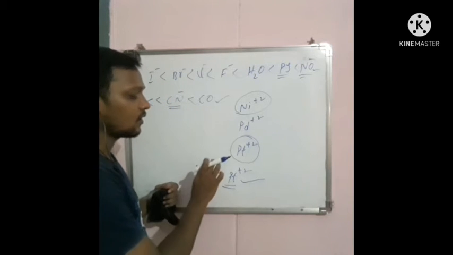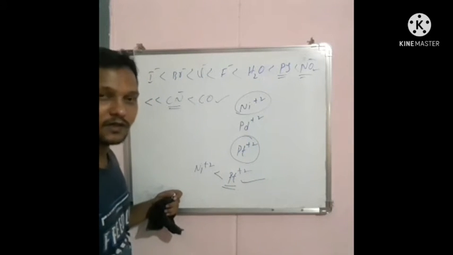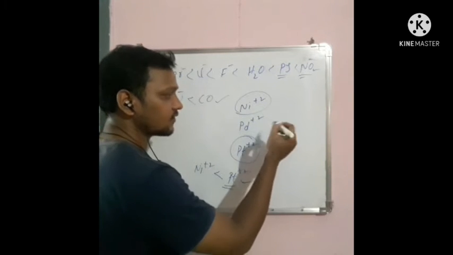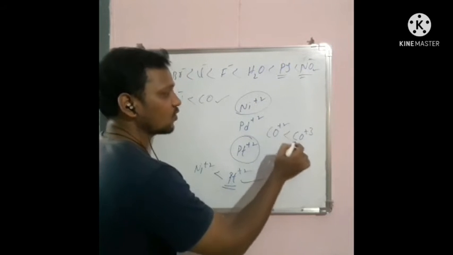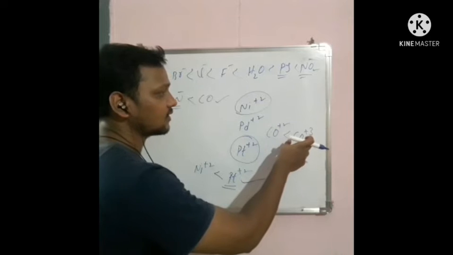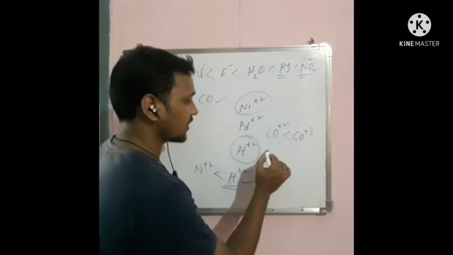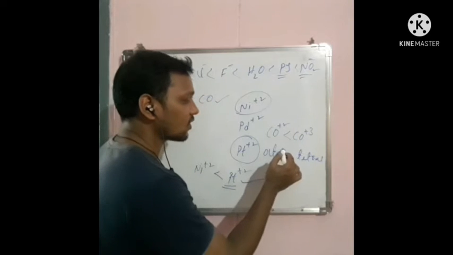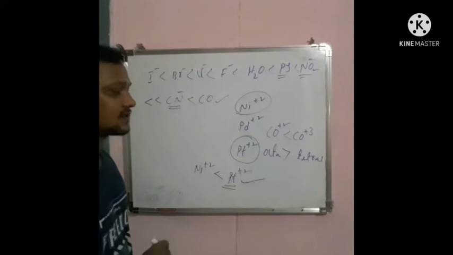So the size of the central metal atom also matters in the case of crystal field splitting in coordination compounds. And next one is the oxidation state of the central metal atom. If you take Co plus 2 and Co plus 3, here Co plus 3 has more crystal field splitting. So the oxidation state is also considered. And next one is geometry. For example, if you take octahedral and tetrahedral complexes, the crystal field splitting is more in the case of octahedral geometry. So these are some factors affecting the crystal field splitting.